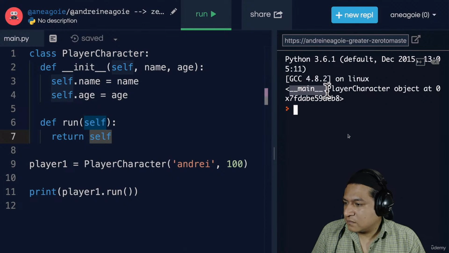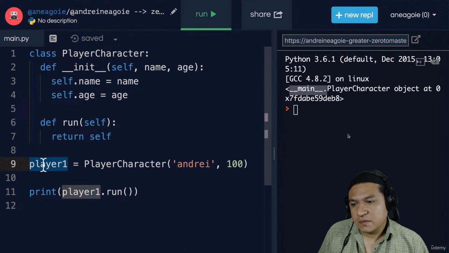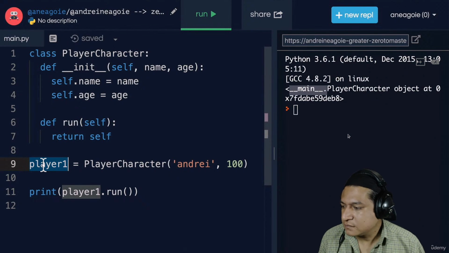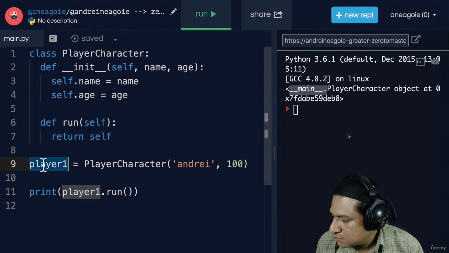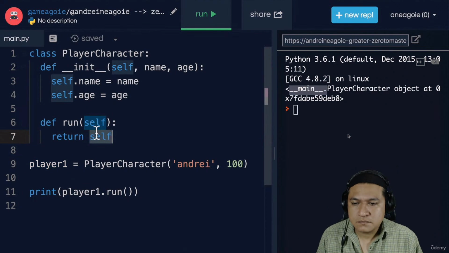So hang in there. But the way that learning happens in an accelerated fashion is when you don't just take my word for it. Because if you do that, you don't fully grasp the concept. The idea is to test yourself as well in your understanding. And say, if my assumption is that self is referring to the object that we create, how can we test it? And this is a great skill that a great programmer has. So hopefully in future lessons, when I'm teaching you something, you test those assumptions. You test your learning through methods like this. I'll see you in the next one.